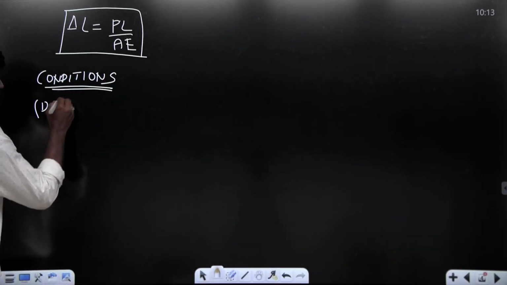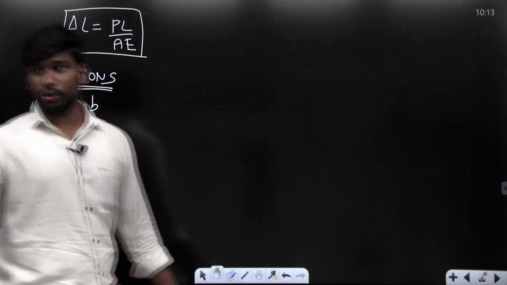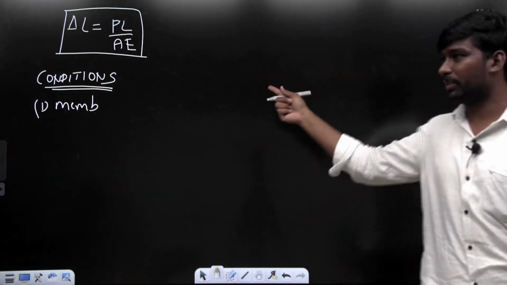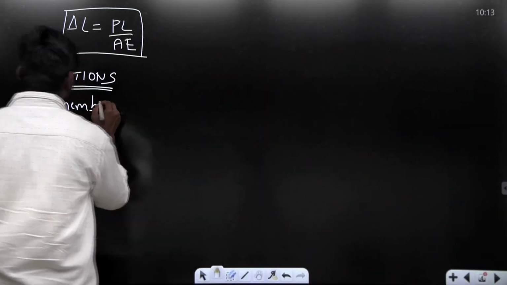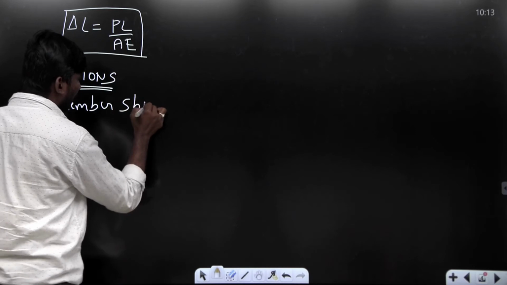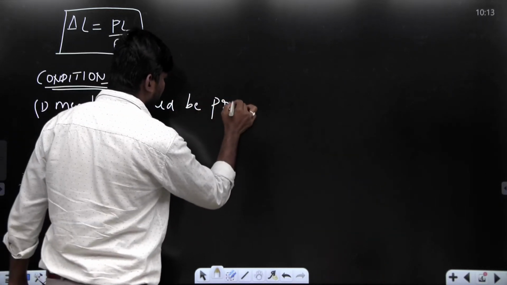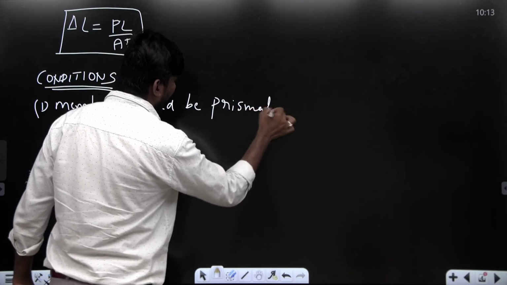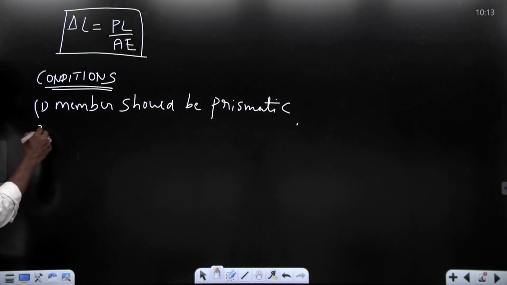So whenever you want to use the axial deformation formula PL by AE, the member should be prismatic. Okay, now the second one.